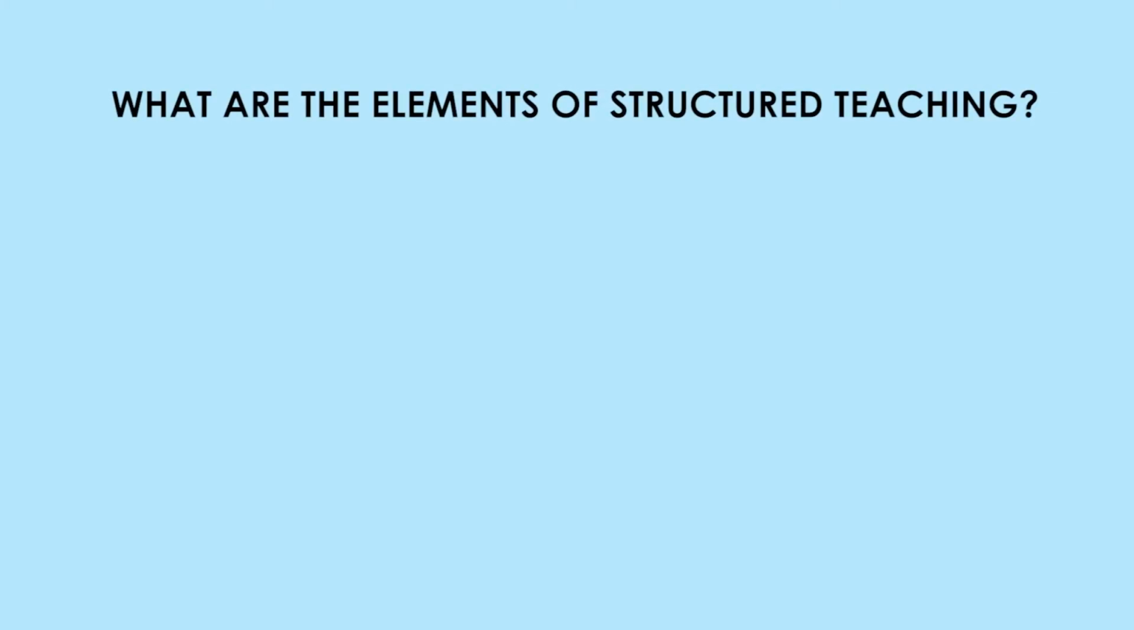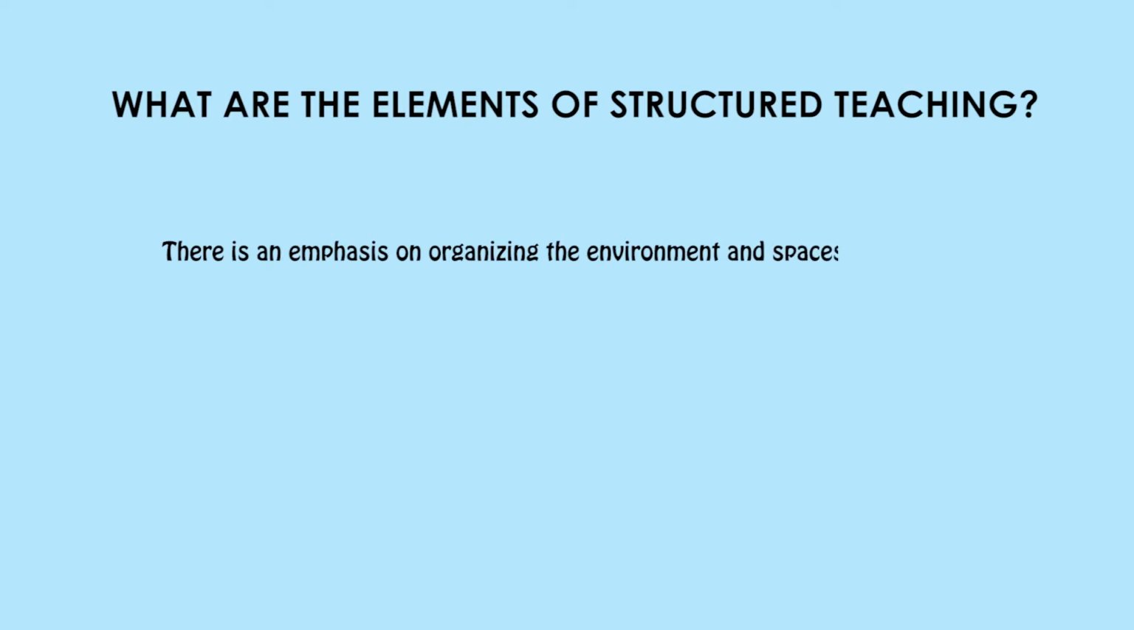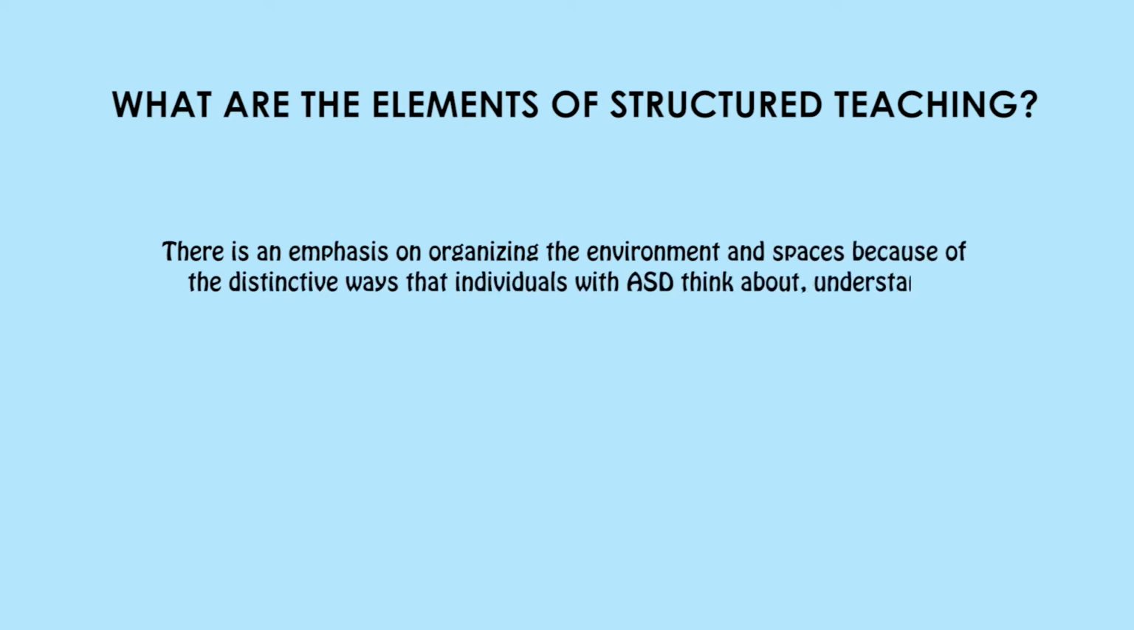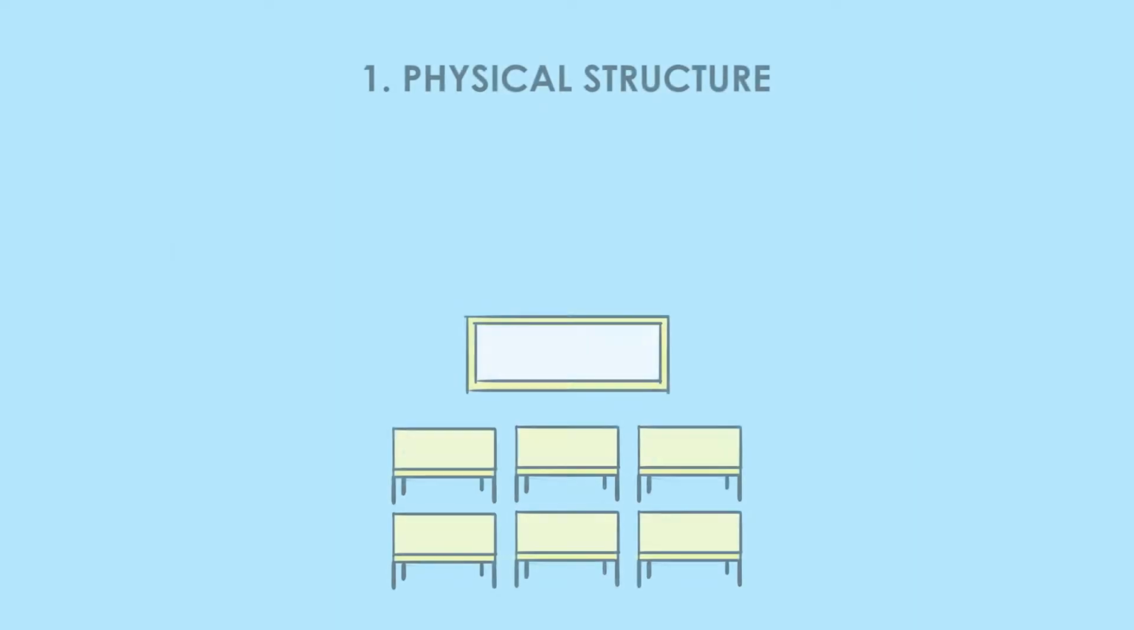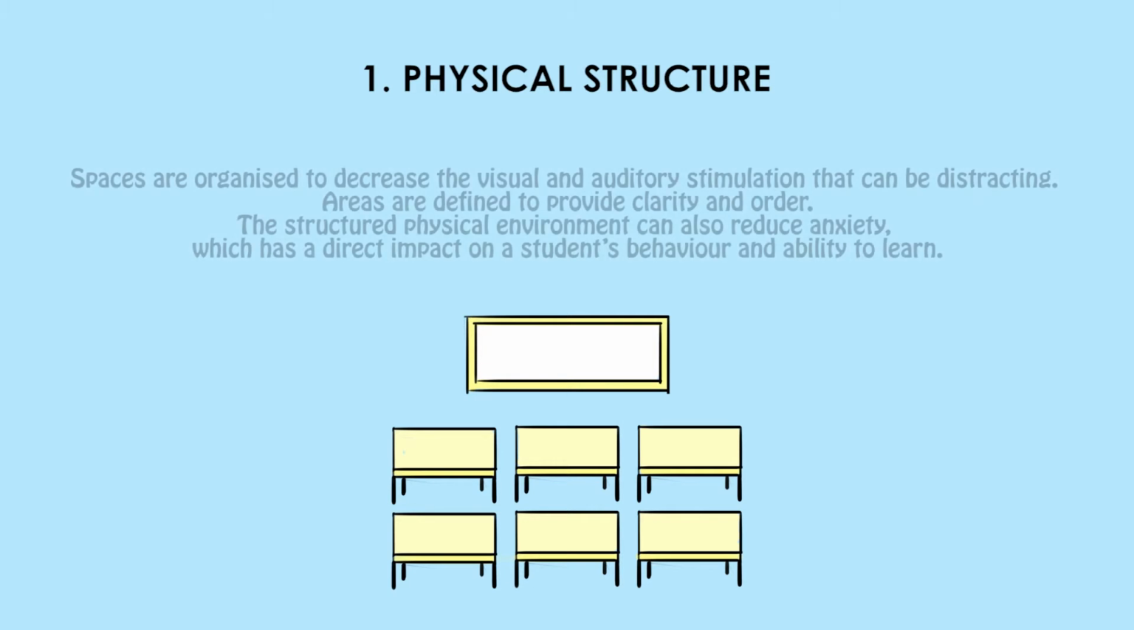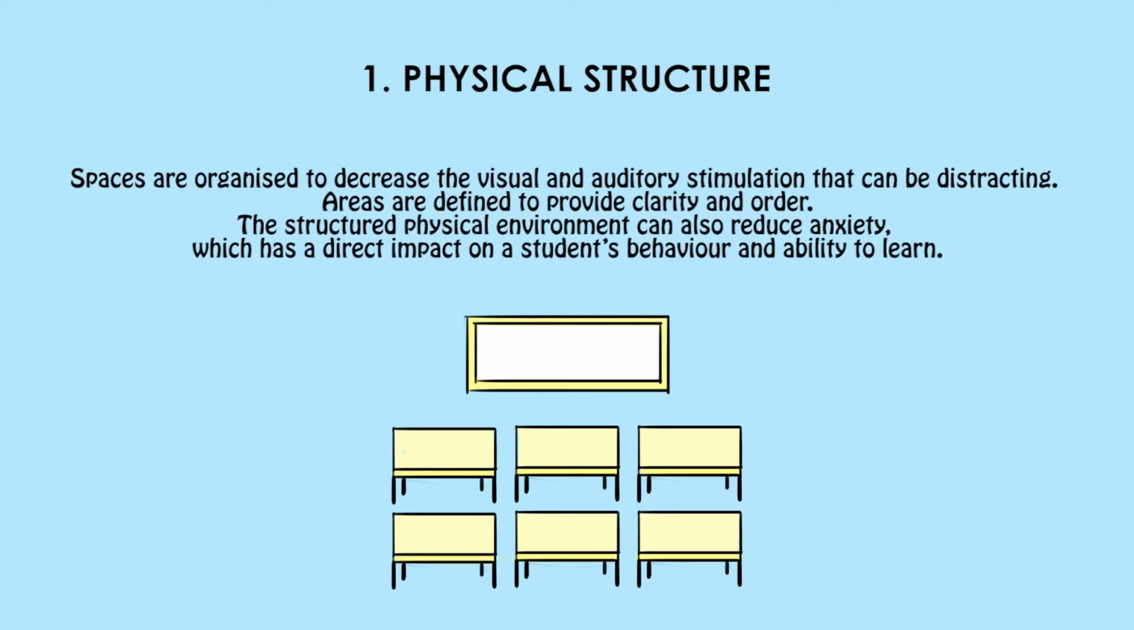What are the elements of structured teaching? There is an emphasis on organizing the environment and spaces because of the distinctive ways that individuals with ASD think about, understand, and act on their environments. First, physical structure. Spaces are organized to decrease the visual and auditory stimulation that can be distracting. Areas are defined to provide clarity and order. The structured physical environment can also reduce anxiety, which has a direct impact on a student's behavior and ability to learn.